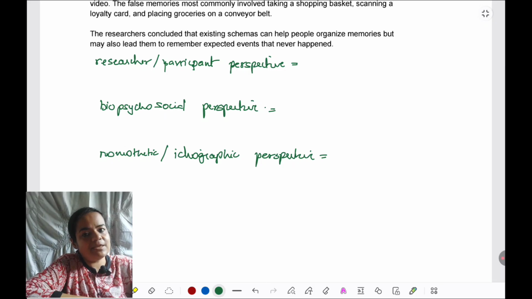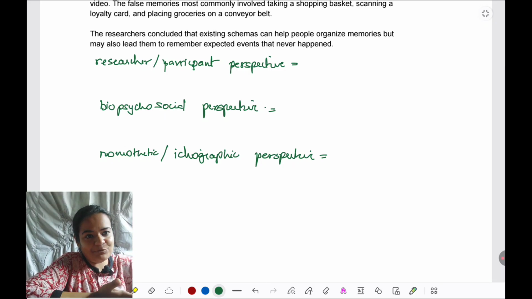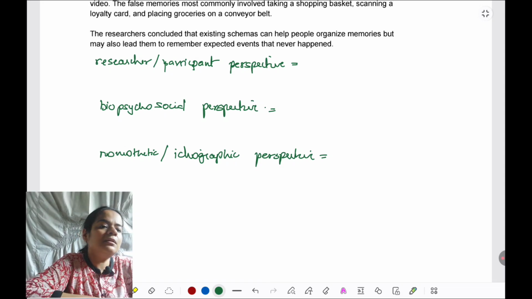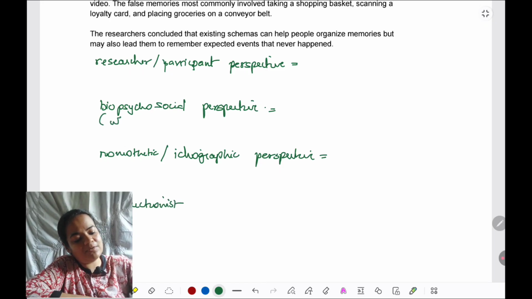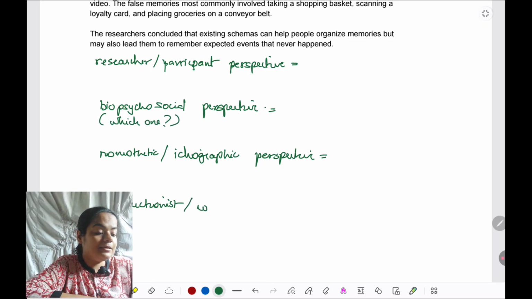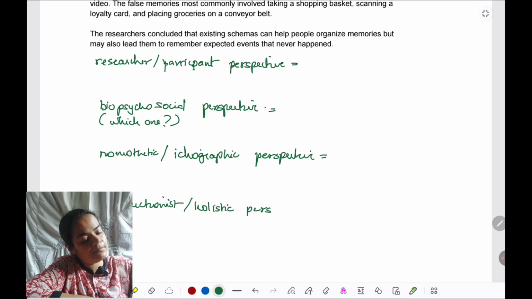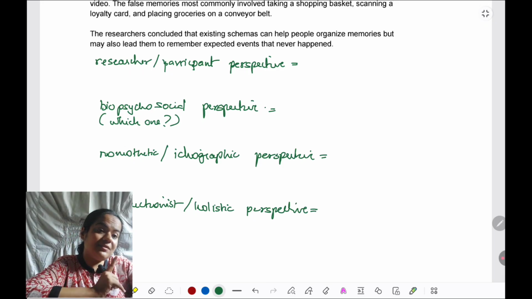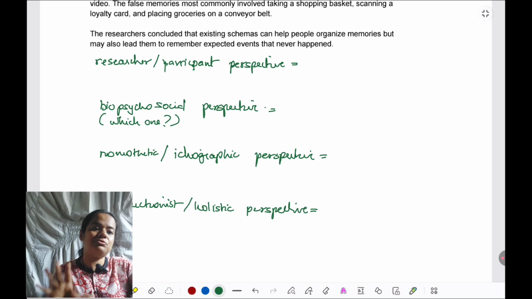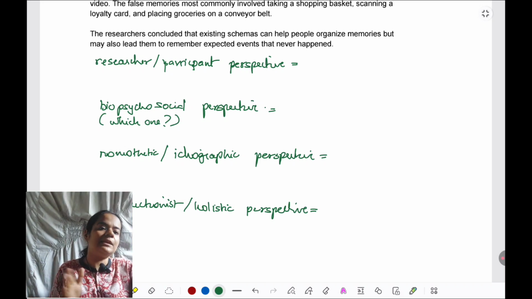Finally, like I told you, this point will sound like it's overlapping with biopsychosocial, because I told you we can take strength and weakness of both, but just another way of phrasing it can be, is it a reductionist or a holistic perspective? So to distinguish this and the previous, in the biopsychosocial perspective, we are looking at which one has been taken, biological, psychological, or social. And here in reductionist holistic, we are considering, have they combined various perspectives, at least have they given consideration to other perspectives, or have they tried to keep it all to one perspective only.